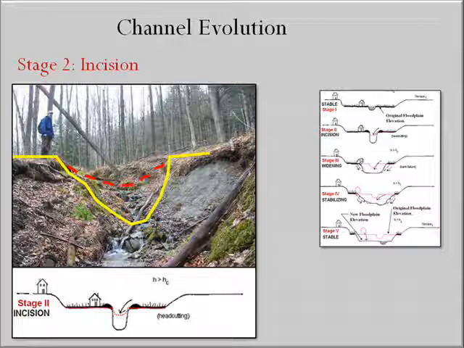In the example shown in the figure, the disturbance that increases the flow power is the berming of the channel, which traps flood flows and their erosive energies in the channel.